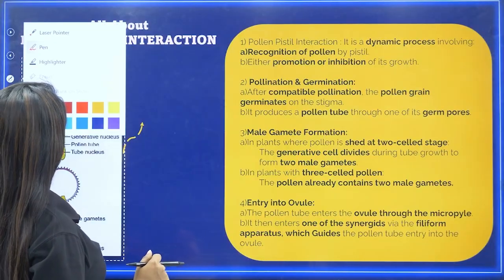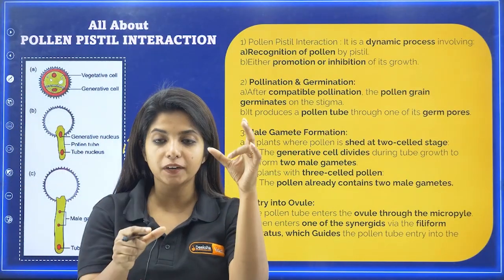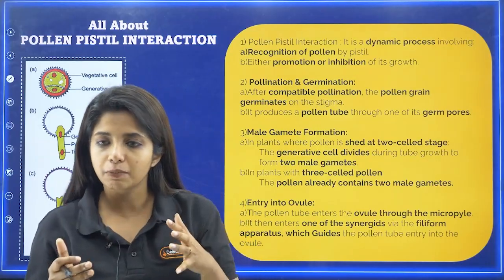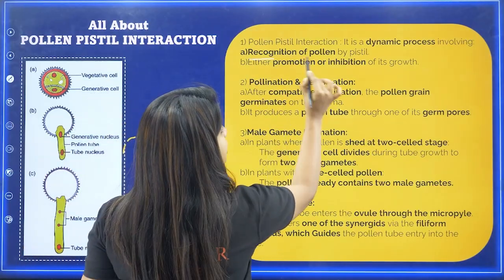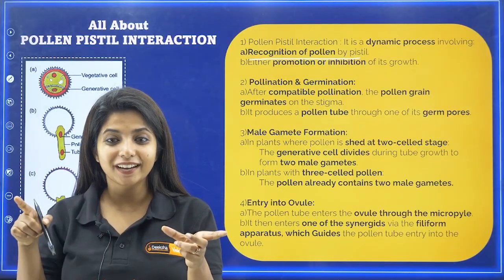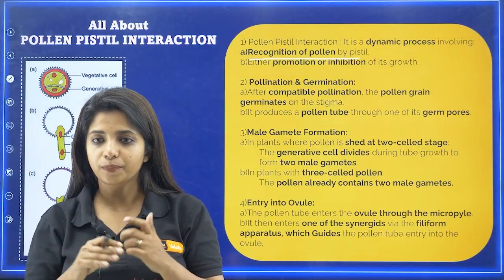What do you mean by pollen pistil interaction? The interaction between the pollen grain and the female reproductive parts is known as pollen pistil interaction. Now, it is a dynamic process. It involves recognition of pollen by the pistil. The pistil has to recognize, hey, I am from the same company. Hey, come on, you have to welcome me. So it's like that.